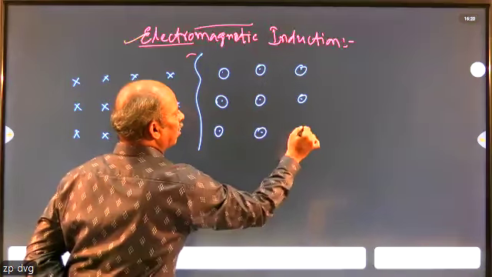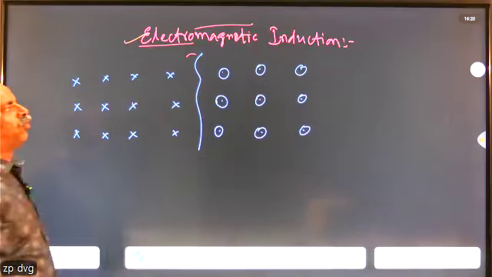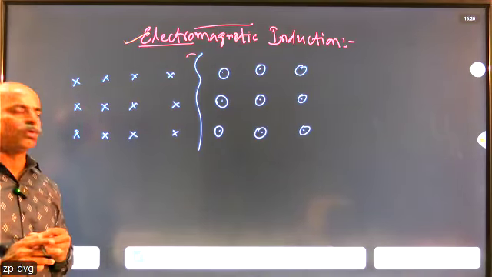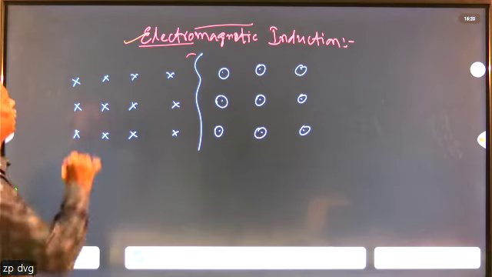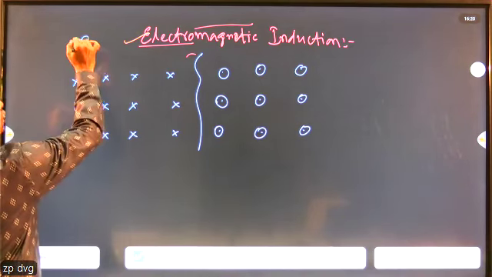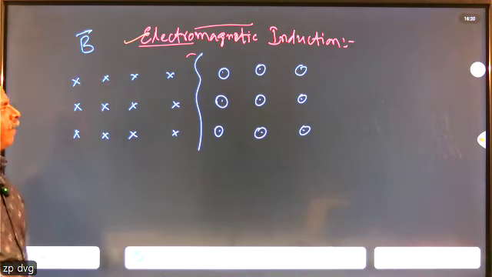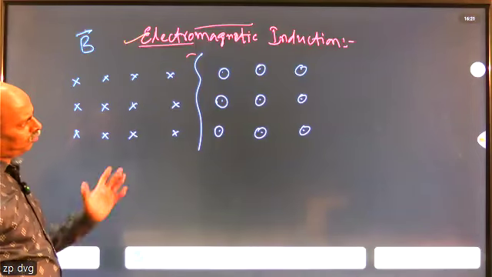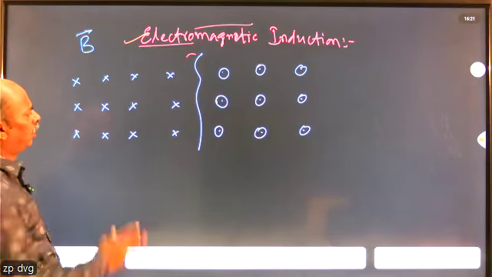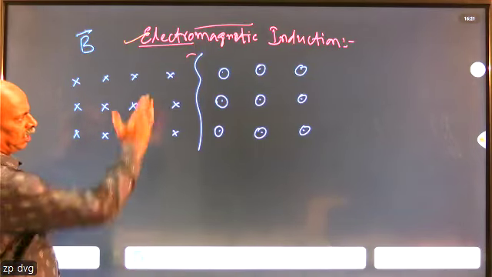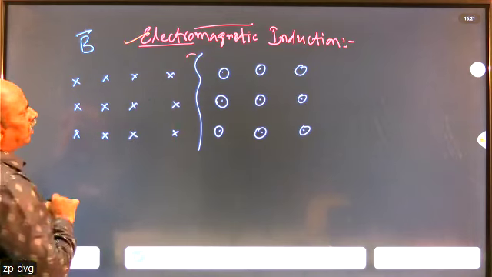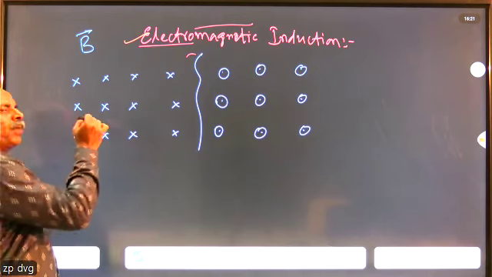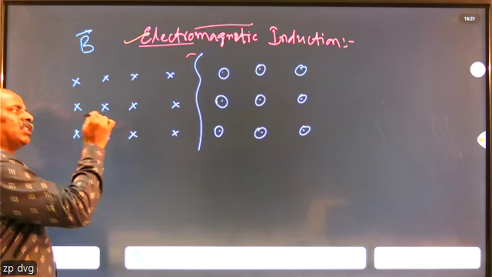If the dots and crosses are uniform and equidistant, they represent a uniform magnetic field. As magnetic field is a vector quantity, it is represented by B. So what is the direction? As I wrote now on this board, on the left part, this cross mark indicates the direction of the magnetic field is perpendicular to the board and directed towards the board.